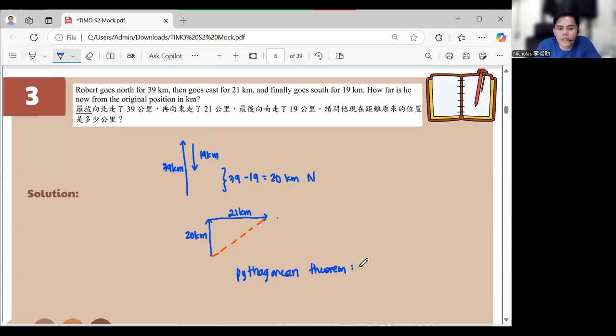Okay? And that will become in here, C is equal to the root of 21 squared plus 20 squared. And that is equal to the root of 441 plus 400. That's the root of 841. And that is the answer, 29.